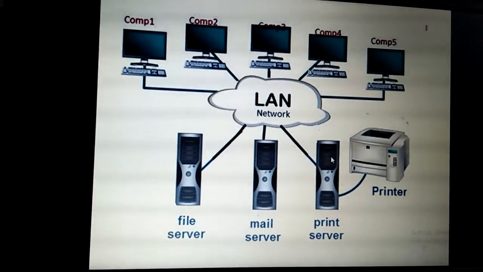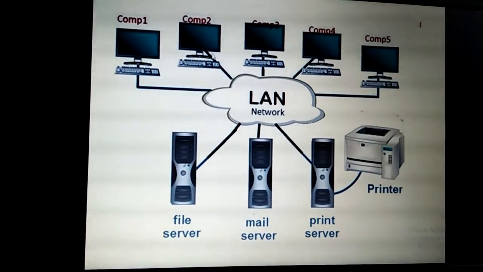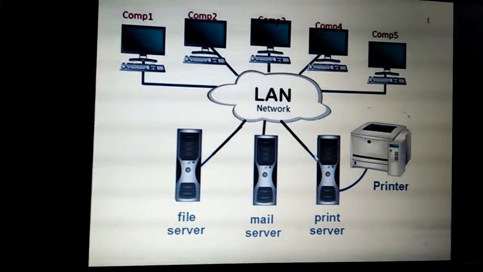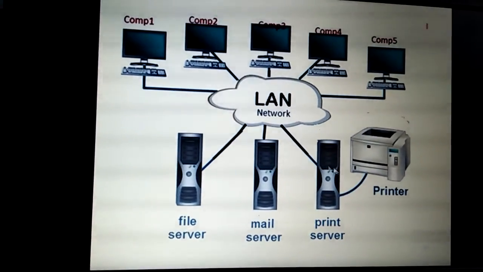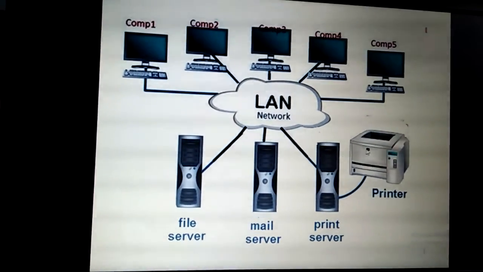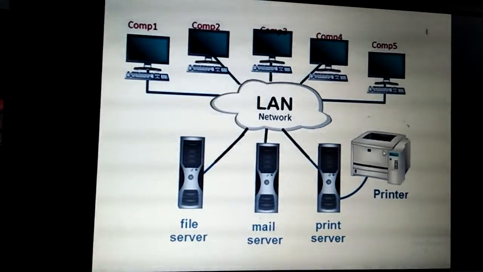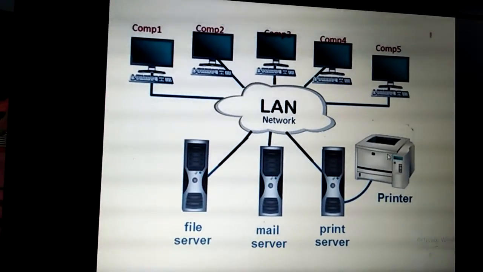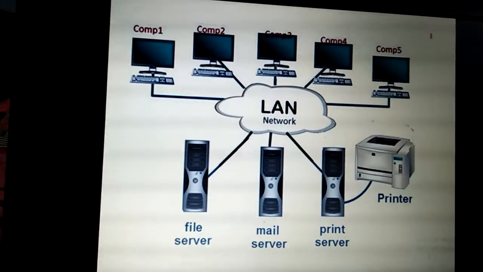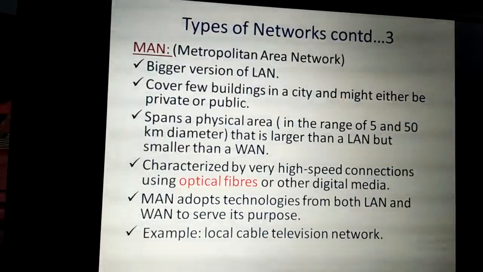The print server will handle the request of computer 2, which is going to send a file to the print server. It will handle the request and process it, then finally it will take a printout with the help of the printer. So like this, a LAN can be established. A LAN can do its work with the help of this network.